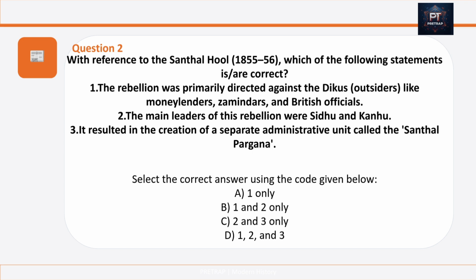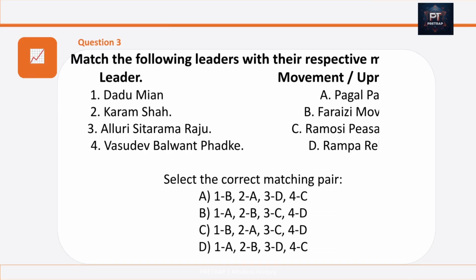Select the correct answer using the code given below. And your answer is option D. 1, 2 and 3 all are correct. So your next question is, match the following leaders with their respective movement. Dadu Miyan, Karam Shah, Alluri Sitaram Raju, Vasudev Balwant Phadke.